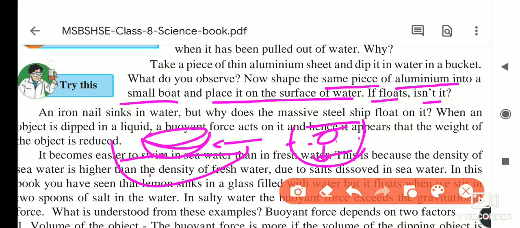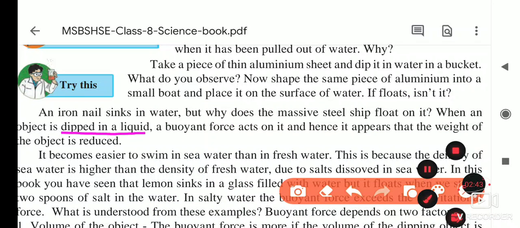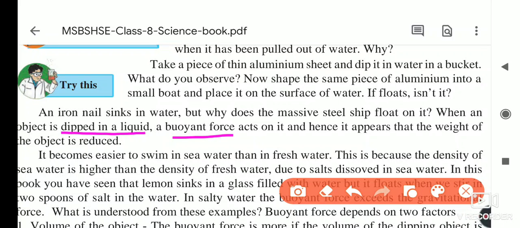When an object is deep in a liquid, buoyant force acts on it, and hence it appears that the weight of the object is reduced. Here the buoyant force is applied from the downside and it is pushing the object upward. Any object if you dip in the liquid, the buoyant force acts on it. Buoyant force means the force of the fluid which acts on the object and pulls it upward, and hence it appears that the weight of the object is reduced. Because of buoyant force, weight is reduced.